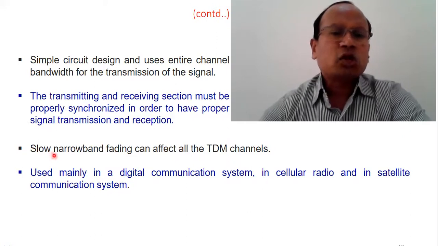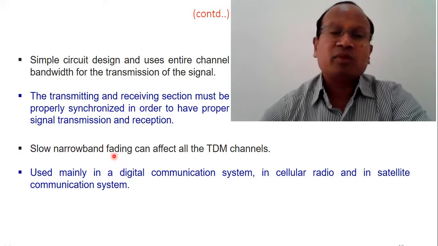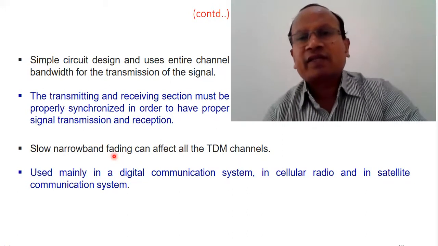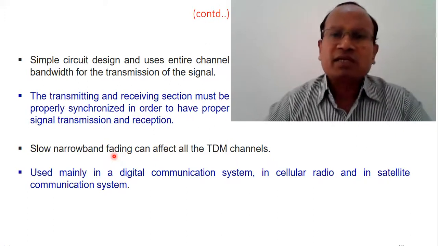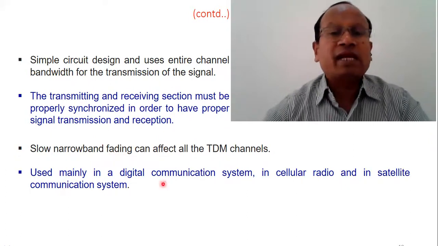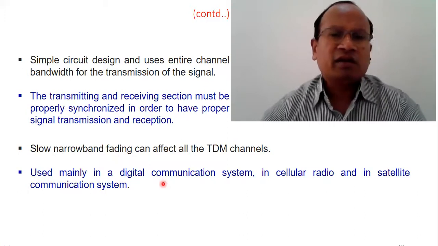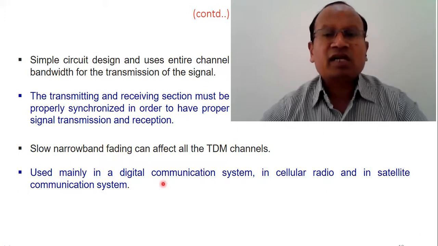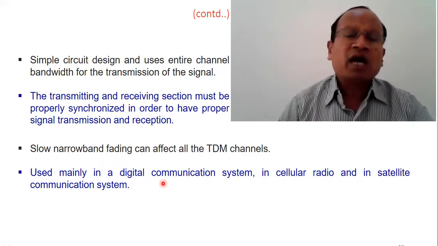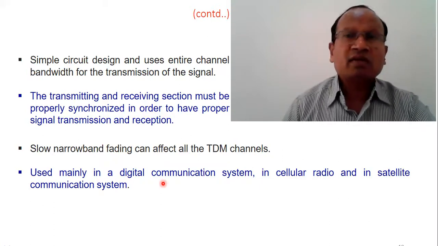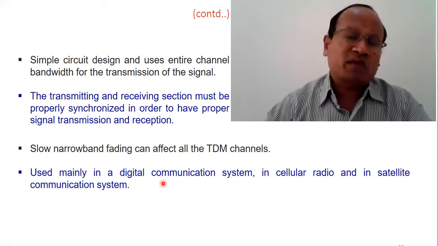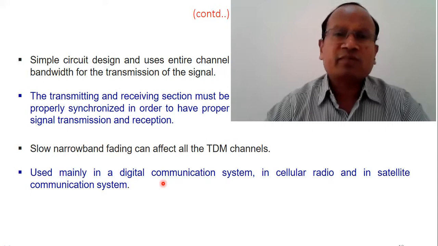And there is slow narrowband fading, that is the problem. Fading is a common problem. That can also affect the TDM channels and cause some signal distortion and signal quality to degrade. TDM is used mainly in digital communication systems. I have already mentioned this in the beginning. It is mainly used in cellular radio, in satellite communication, in all wireless satellite and digital communication. TDM is very popularly used, time division multiplexing.